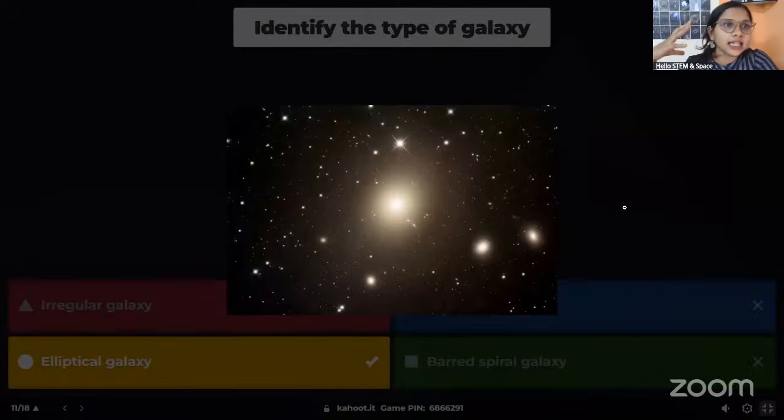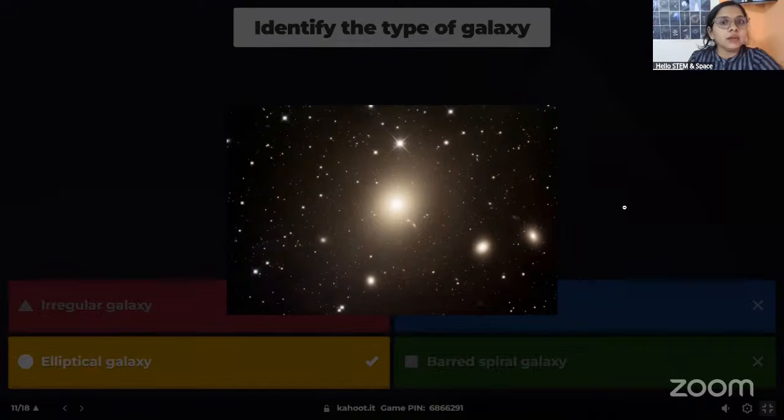For an elliptical galaxy, you can look at the structure. Mostly it creates an oval or elliptical shape overall. And the most important, basic way to understand whether a galaxy is elliptical or not is to look at the center. For elliptical galaxies, the center will be very bright, and as it comes out, the brightness will reduce. But overall, it will look like an oval shape.